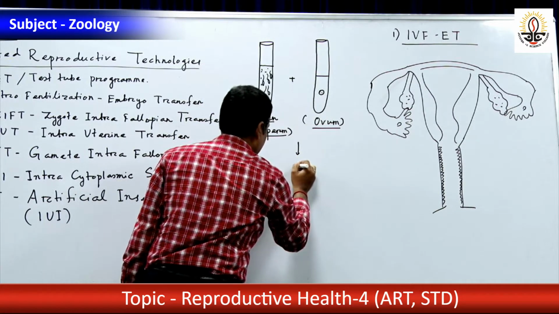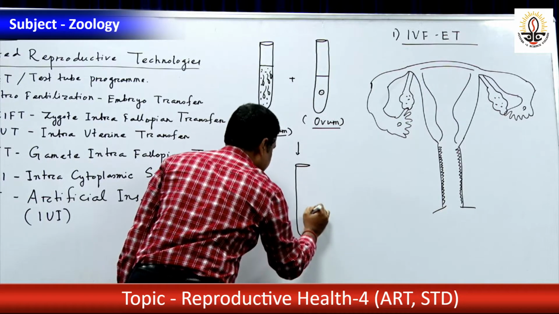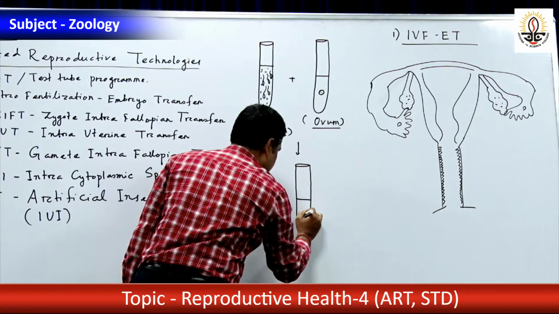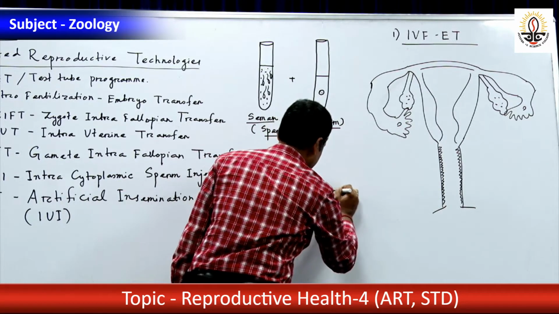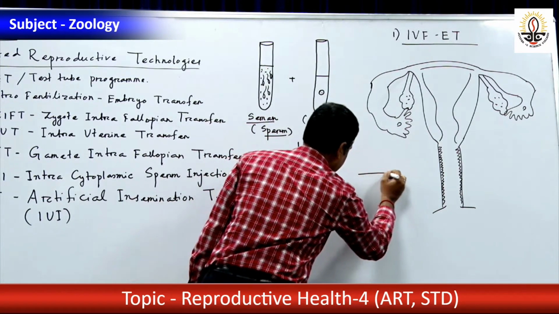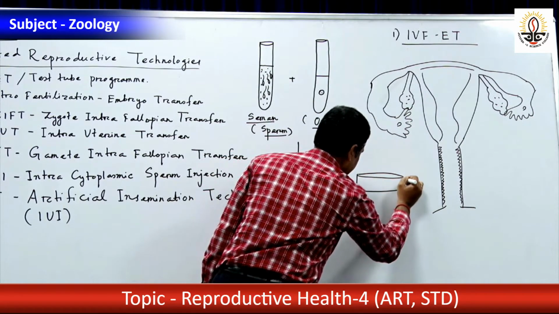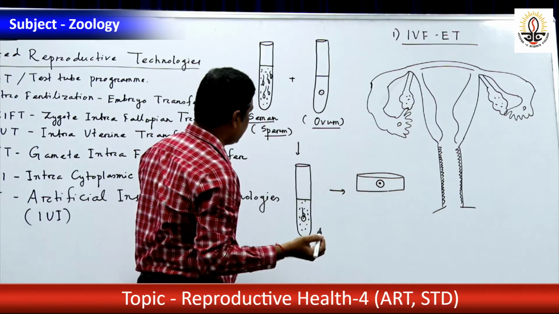It is made to fertilize outside the body, that means in vitro fertilization. Now after fertilization, what happened? Zygote is formed. It is a single cell structure containing 2N chromosomes.